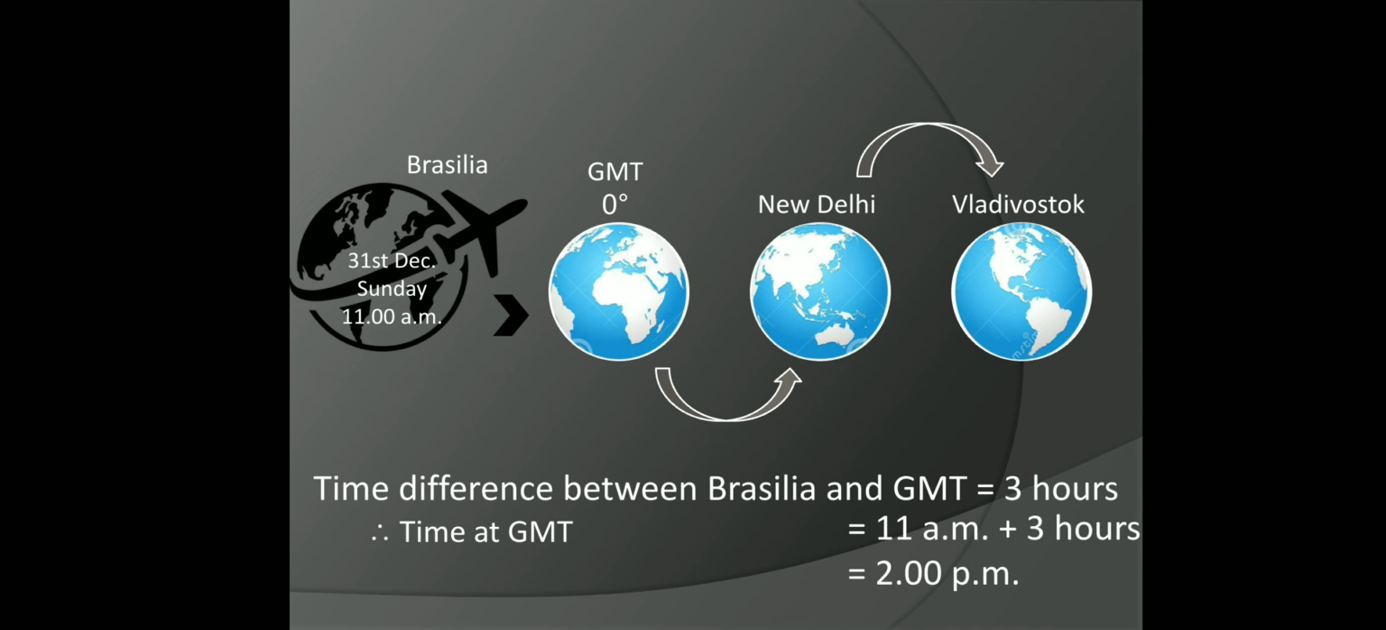The difference between Brasilia and GMT is how much? 3 hours, I told you. So the plane is leaving at 11 a.m. To that 11 a.m., if you add these 3 hours, it will be 2 p.m. We will see this as the slides move further, so you will understand it.